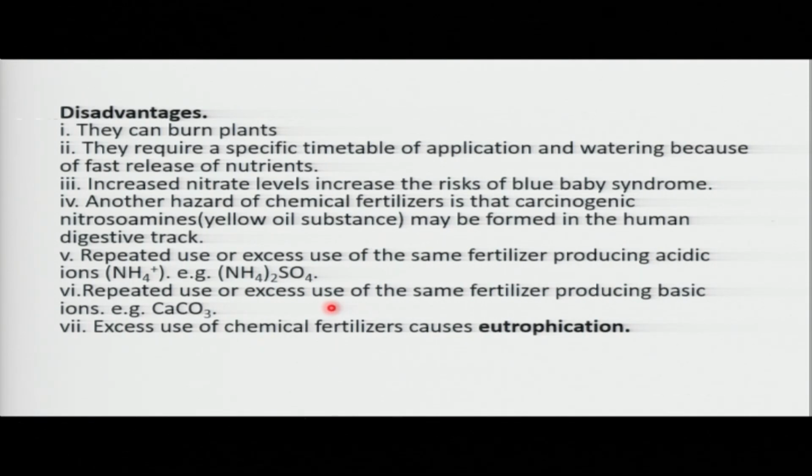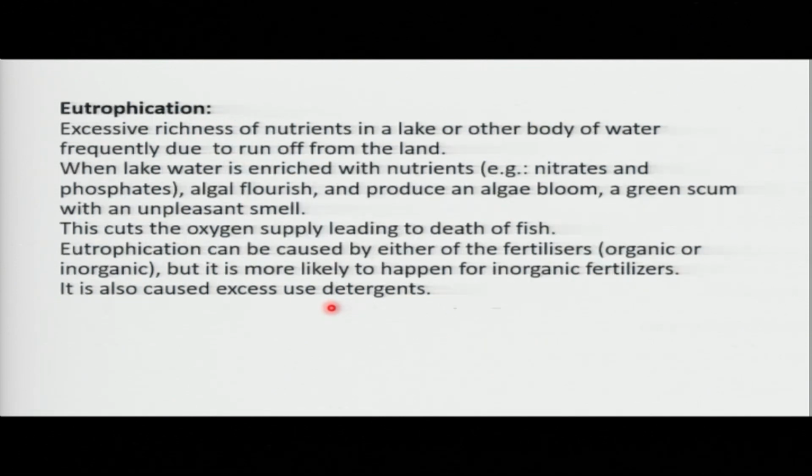So excess use of fertilizers will cause eutrophication. I wish I had a photo about eutrophication. So, you know, eutrophication, we call it the excessive richness of nutrients in a lake or other body of water, frequently due to runoff from the land. So when we have runoff from the land, that is soil erosion.